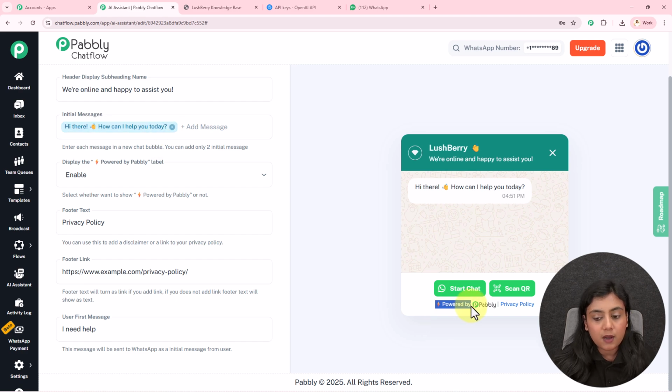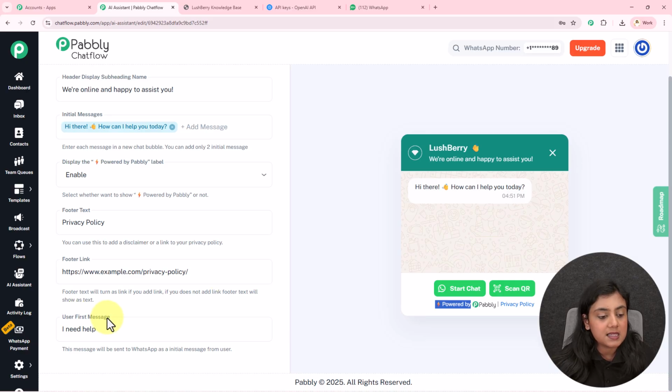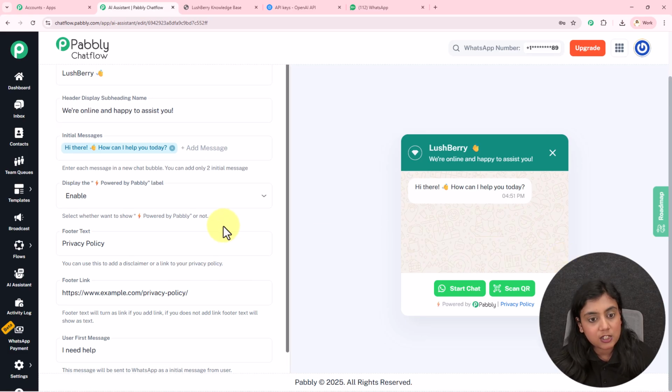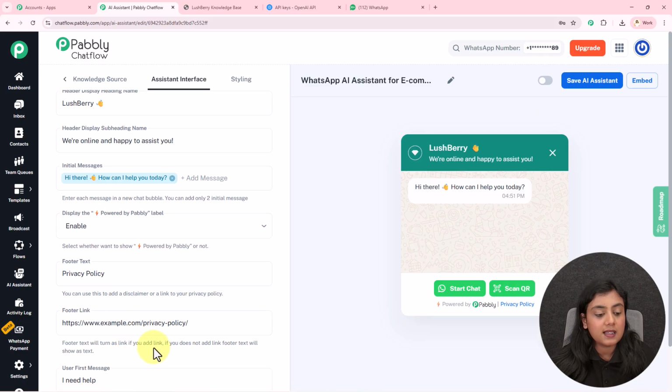If you want this powered by Pabbly, you want the hyperlink, you can change the details over here. And last is user first message. Let's suppose the user is sending the message from their side, not from this assistant interface section. What will be the first initial message that you will receive? You have to enter that initial message over here.